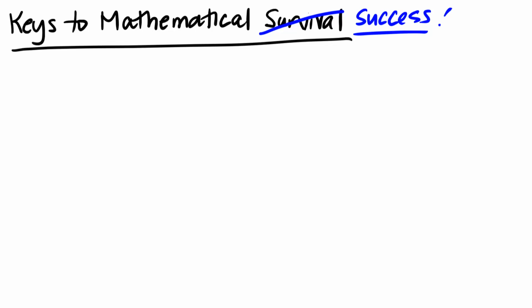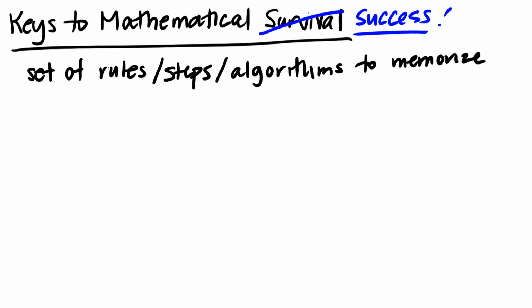The first is, if you think of math as a set of rules, steps, or algorithms to memorize, math is going to become something that is just impossible to do at some point because there's so many different types of problems and ways to solve them that you're not going to be able to keep them all straight in your mind. So you really need to just get rid of that idea right now.